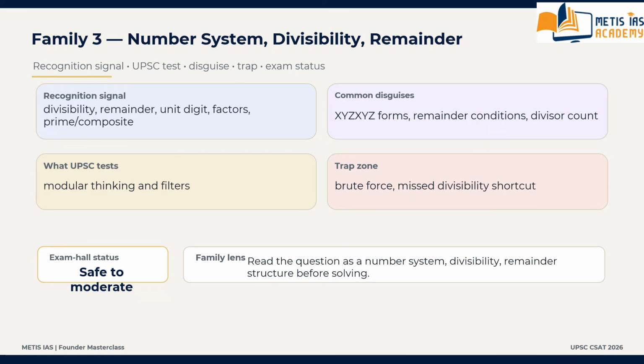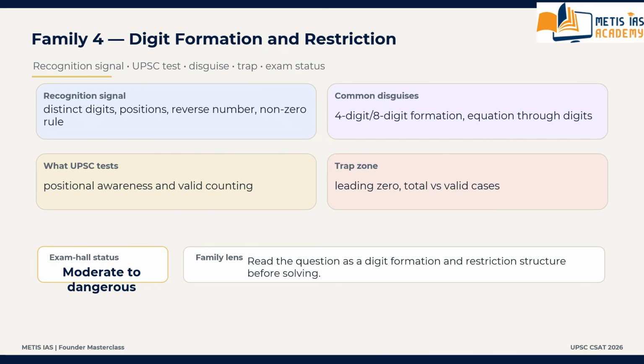Next, moving to family number 4, that is the digit formation and digit restriction family. What is digit formation and what is digit restriction? What are the recognition signals? What are the common disguises?